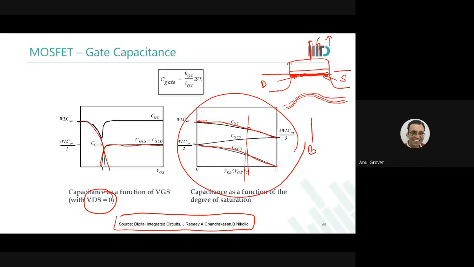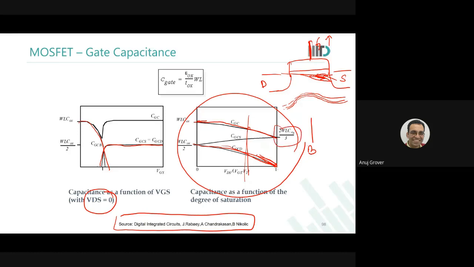When the channel doesn't exist there, suppose you have applied VDS so high that it is about to pinch off, it means the channel doesn't exist. So the drain has no capacitance. The gate capacitance attributed to the drain goes to 0, but that to the source increases, and that is where it settles.